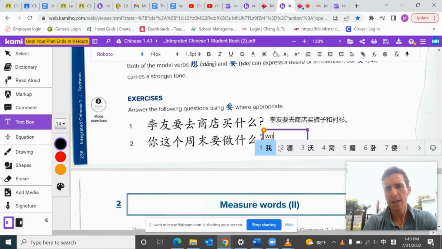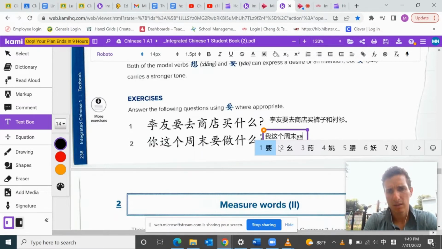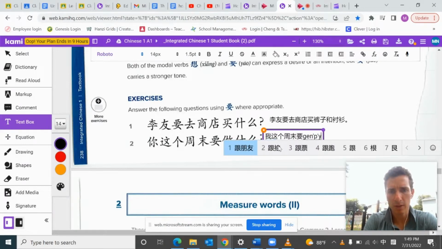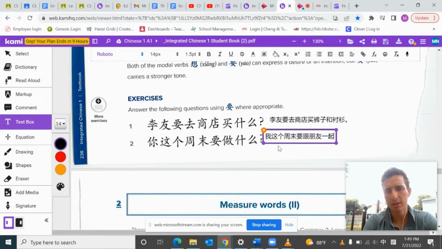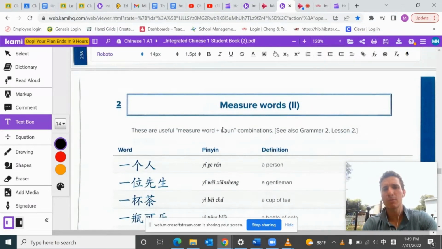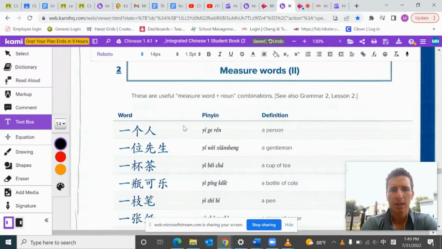You would say 我这个周末, so this weekend, 要 want to 跟朋友, so with friends, 一起 together 去打球. Okay, so you want to go with your friends together to go play ball. Okay, the 一起 it's like emphasis, but that's the common way that they say it. Okay, all right, some measure words.